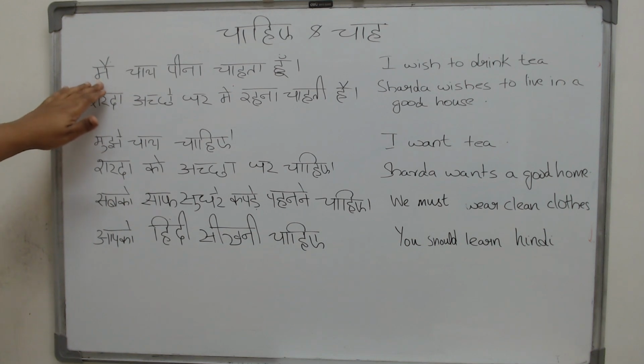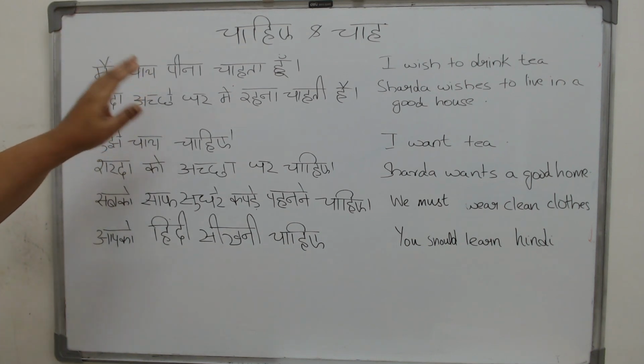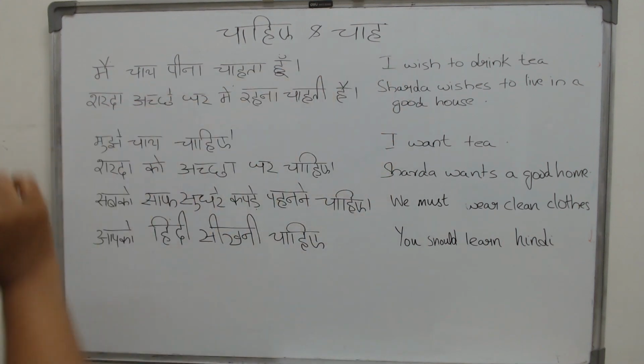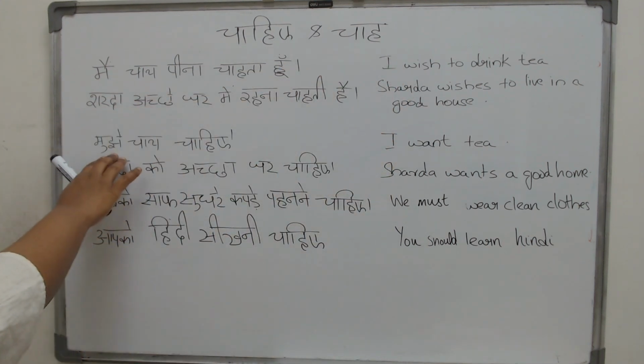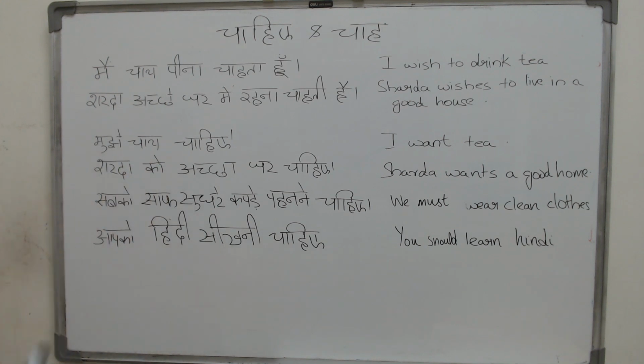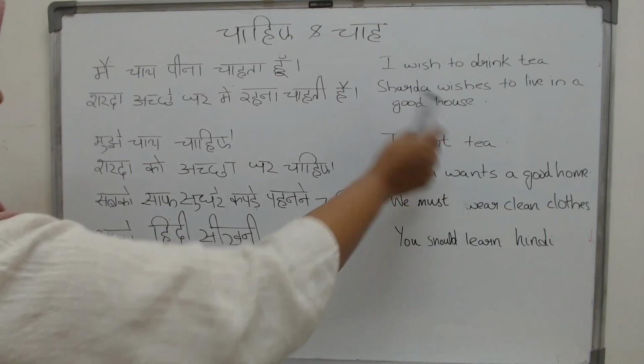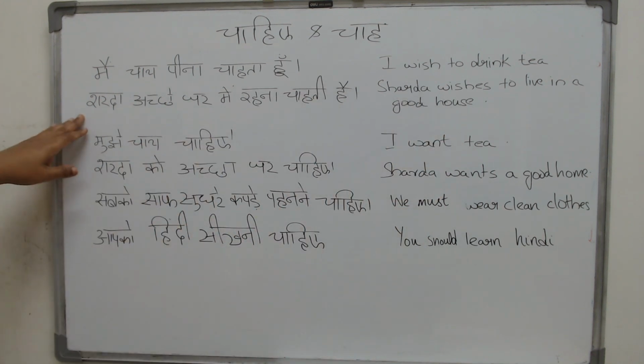Now look at the first sentence. मैं चाय पीना चाहता हूँ. I wish to drink tea. But look at this. मुझे चाय चाहिए. I want tea.